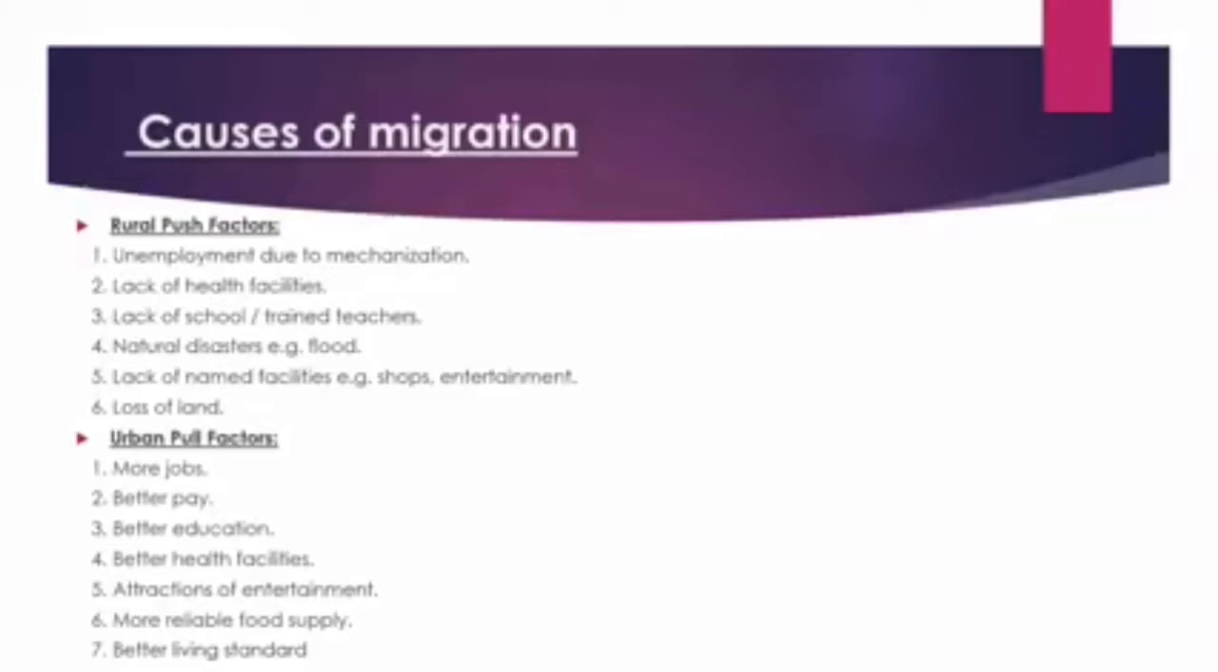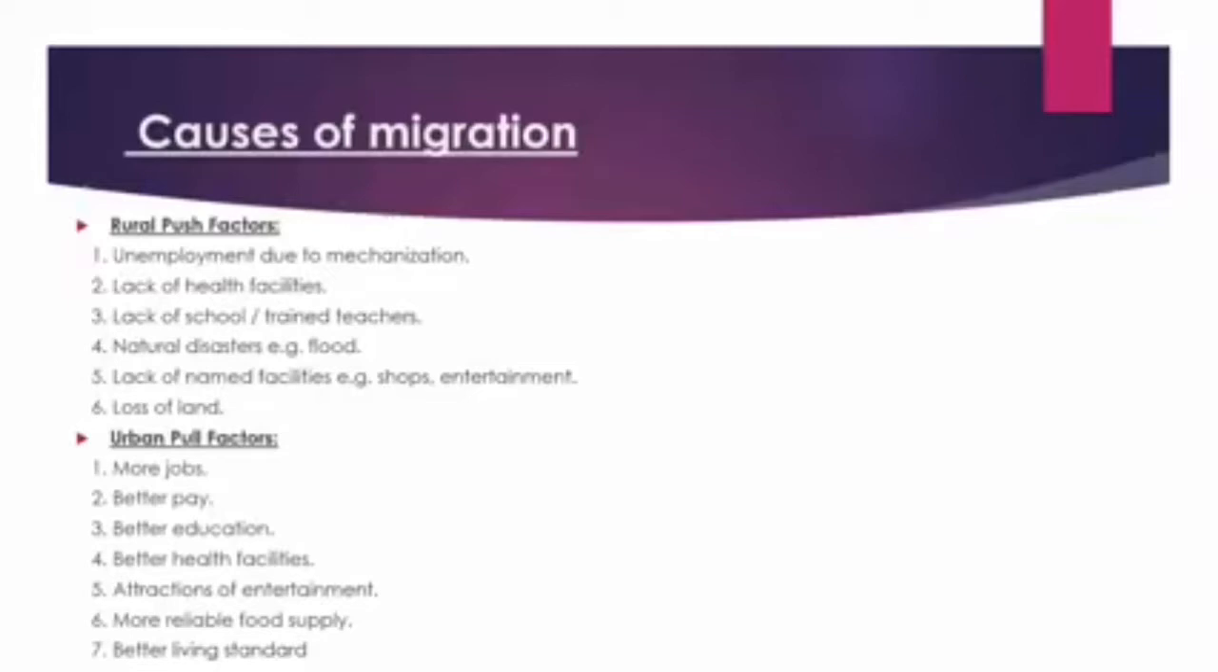Due to unemployment caused by mechanization in the farms, lack of health facilities in rural areas, lack of schools and trained teachers, natural disasters, sometimes flood, famine, shortage of food, lack of facilities, for example shops, entertainment areas, hospitals, medical services, and loss of land. So much land turns barren because of waterlogging, salinity, some disaster, etc. So these are the rural push factors, the factors which make people migrate from rural areas to urban areas.